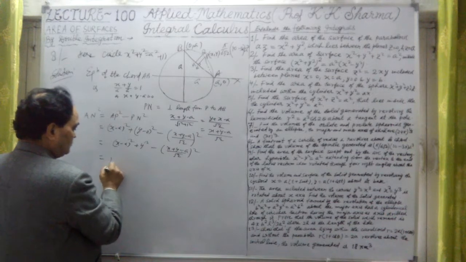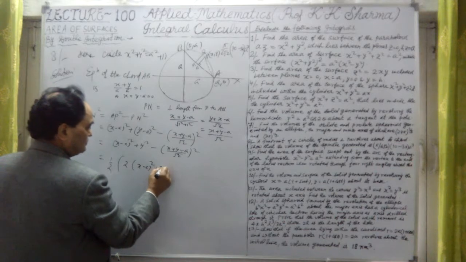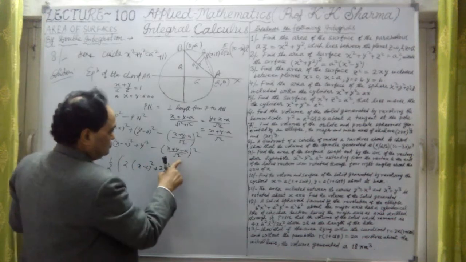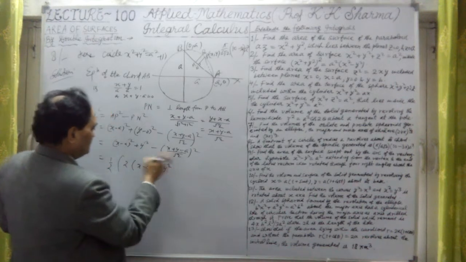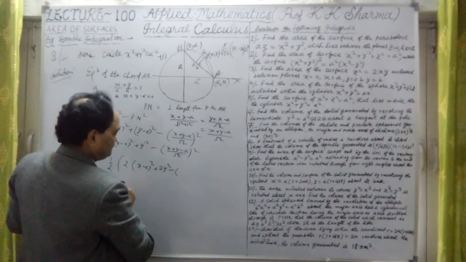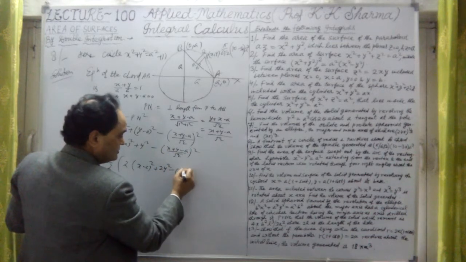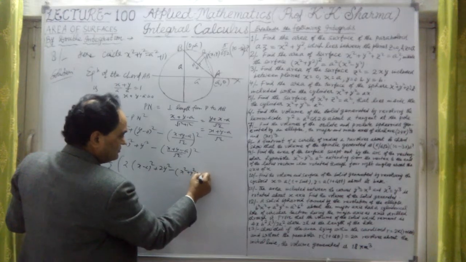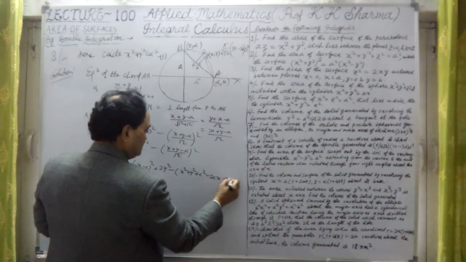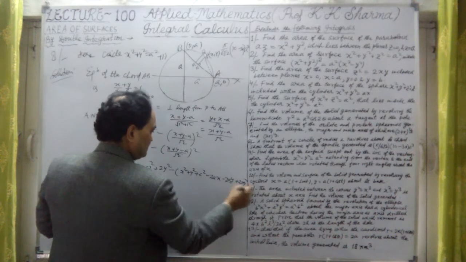Taking LCM, 2 is the LCM, so this is twice into x minus A whole square plus twice y square, over 2. Now the whole square of x plus y minus A is x square plus y square plus A square, minus twice Ax, minus twice Ay, plus twice xy. This is the whole value.